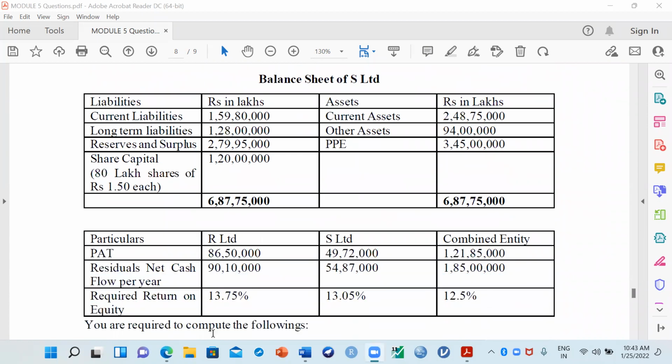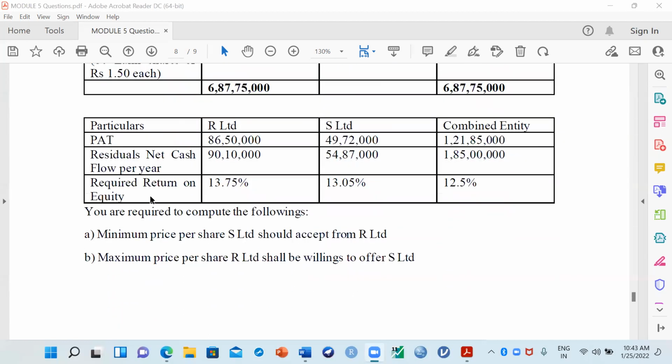Now, what information have they given in the balance sheet? Let us look at this one. Liabilities they gave: current liability, long-term reserves, share capital of 8,50,000 shares of 1.5 each. Assets they gave: current assets, other assets, and PPE. PPE means property, plant, and equipment.